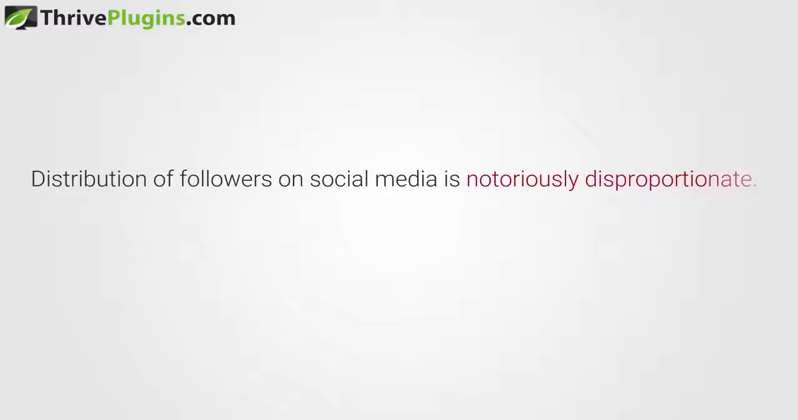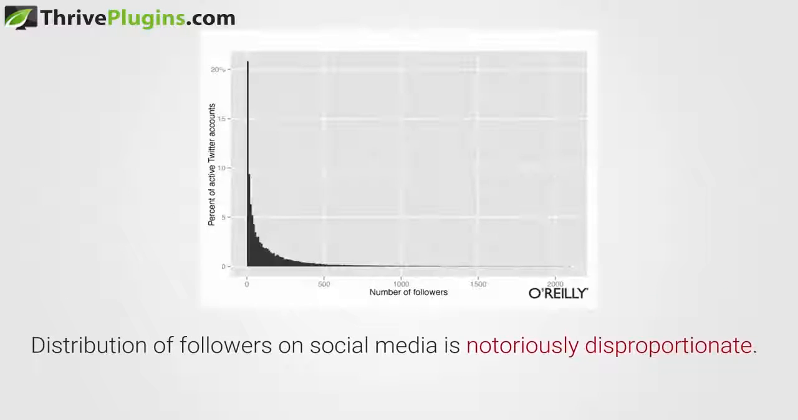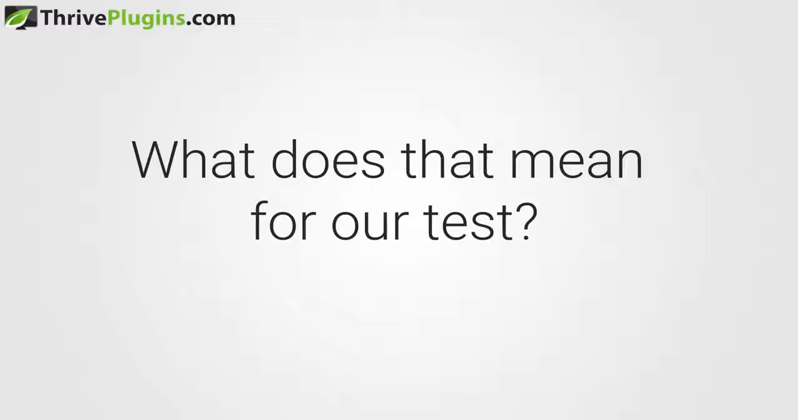Now maybe you're thinking, well, that evens out over time, right? If we leave a test running long enough, some of the people who share my post will have a lot of followers, some of them will have few followers, and it's all randomized. So all averaged out, we can still tell which headline gets the most shares, right? Nope. Distribution of followers on social media is notoriously disproportionate, with very few accounts having massively more followers than the vast majority of accounts. What does that mean for our test?